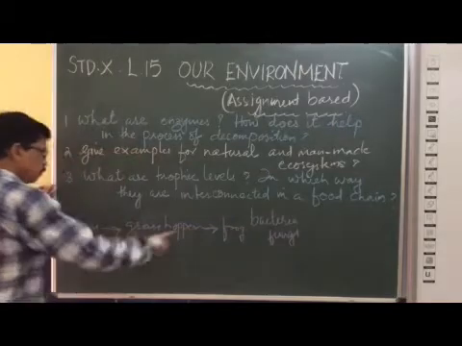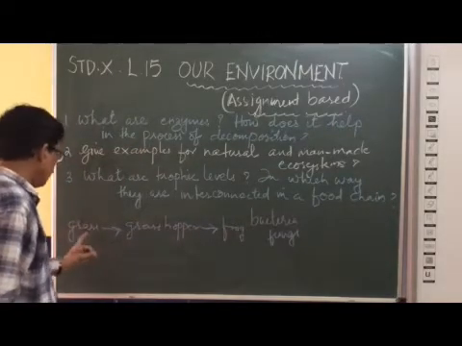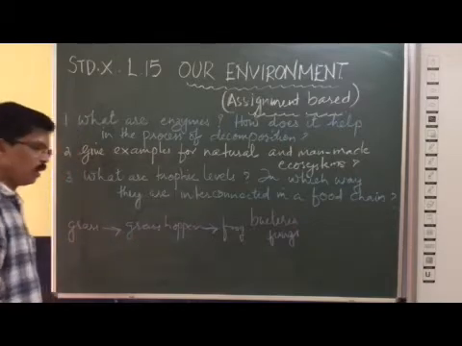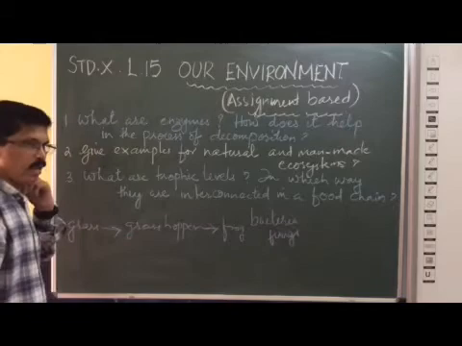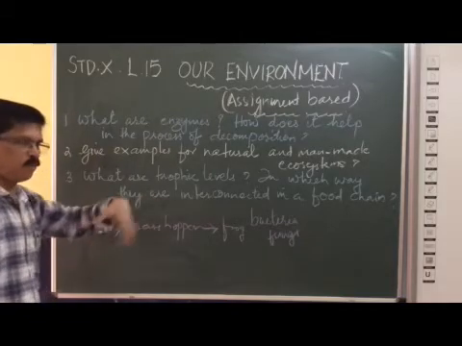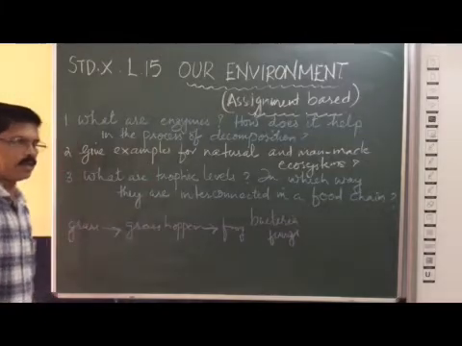This is an example of a food chain. Why is it called a food chain? A chain of organisms in linear form. It may not be in linear form, it may be in different shapes, but usually we write it in a straight line.